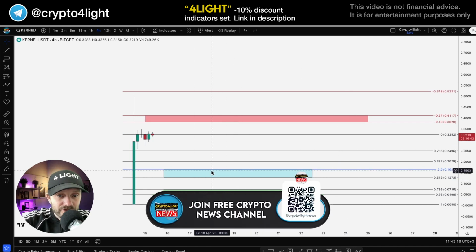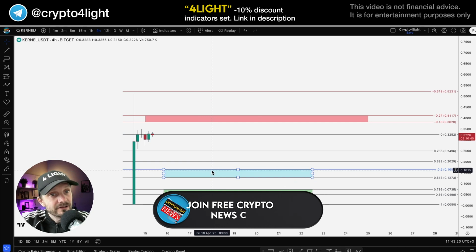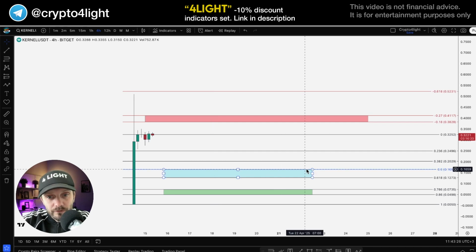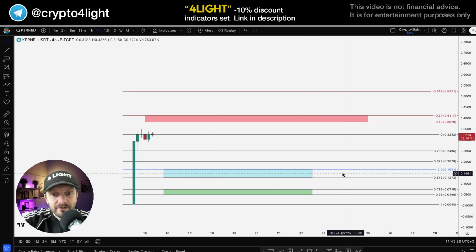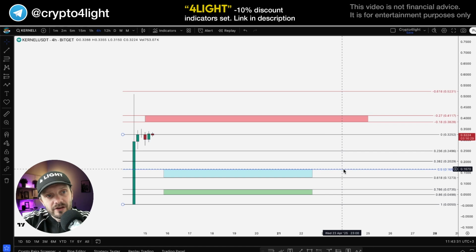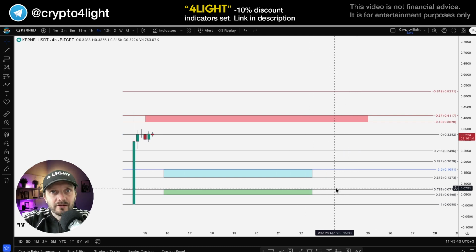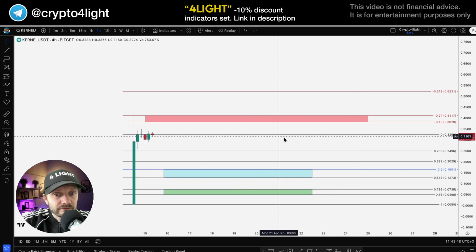Also, when we touch this zone, you invest. If you decide to invest, you invest some amount of money that you can afford, and you build a plan. At this point, for example, I've got like 1K. At this point, I'm ready to invest in the Kernel project, let's say $200. Next zone, I'm ready to invest $200. Next zone, I don't know, $100, $100. If we drop below, I will do nothing. And so, for example, you spend like 600.